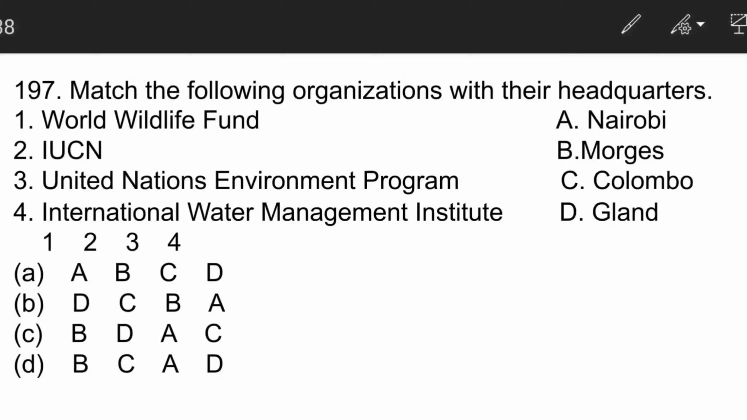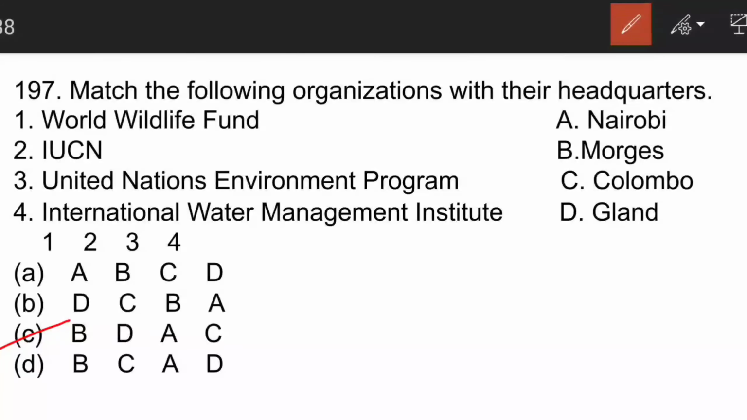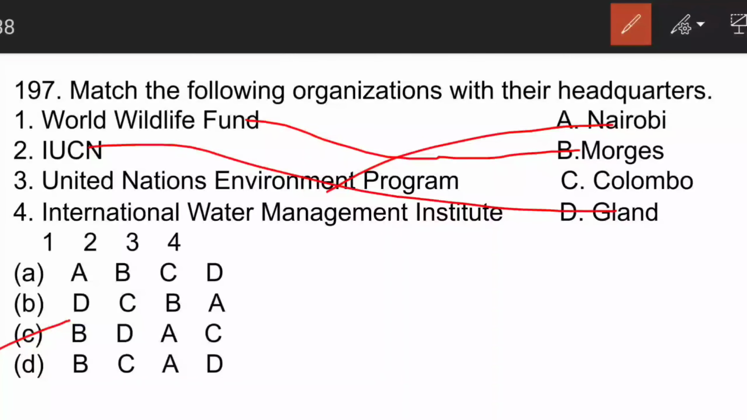The next question is, you have to match the following organizations with their headquarters. Worldwide Fund. So here C is the correct answer. Worldwide Fund is in Mauritius. UNEP, Nairobi. IUCN, Gland. And International Water Management Institute, Colombo.